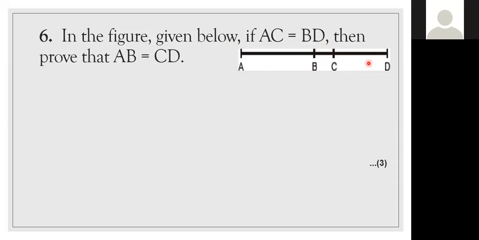B to D, both are equal. But A to C and B to D both have included this width, this B to C. Am I clear to everyone? So we need to prove that AB is equal to CD. So just tell me what idea you've got here.